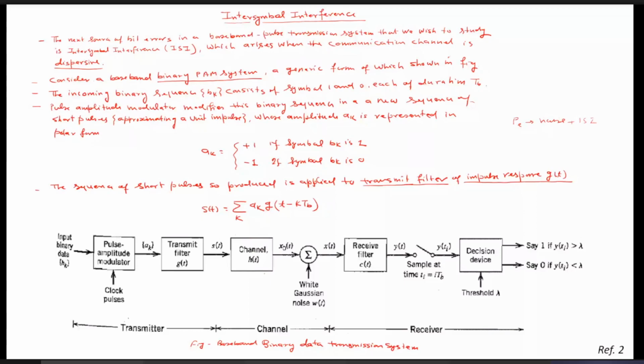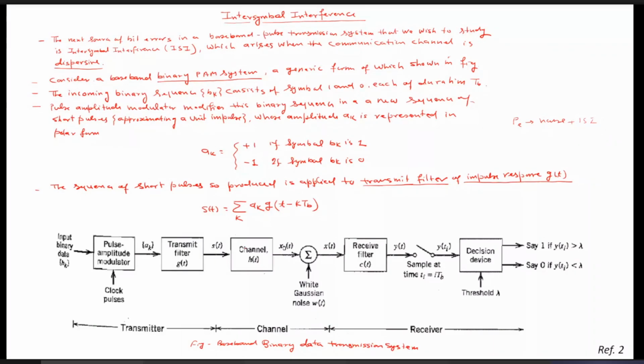Whereas another effect which occurs in the channel is called inter-symbol interference, which we are going to study here. It mainly happens because of the dispersive nature of the channel. The dispersive nature of the channel means that the impulse response of the channel is dependent upon the frequency.